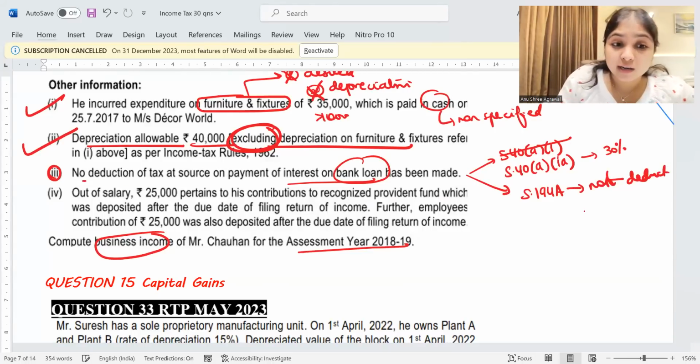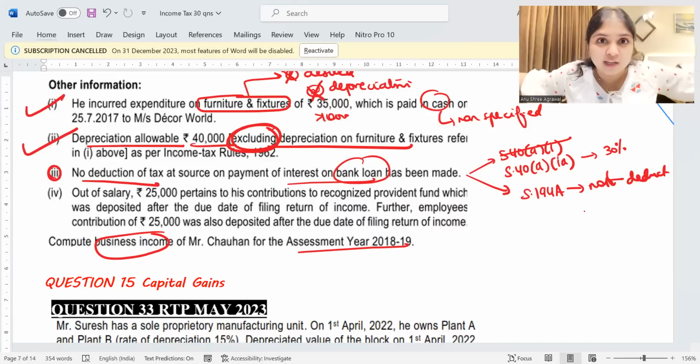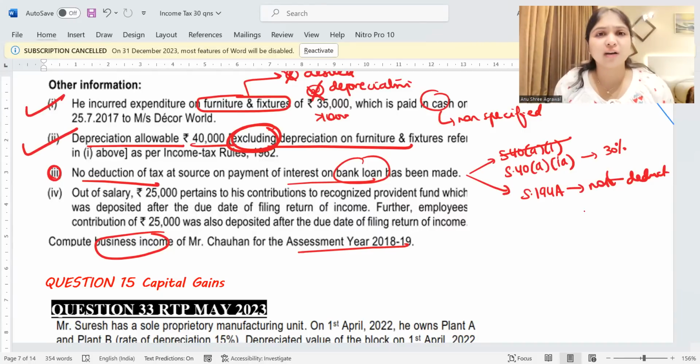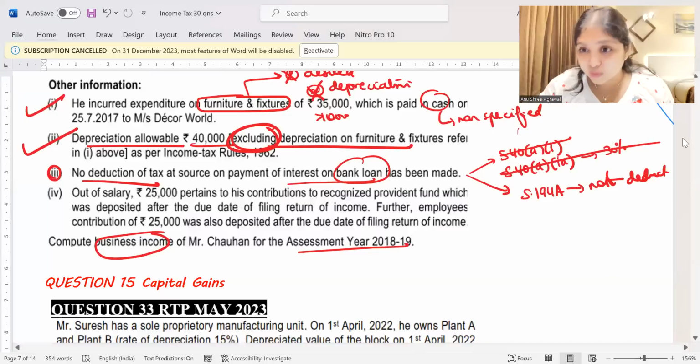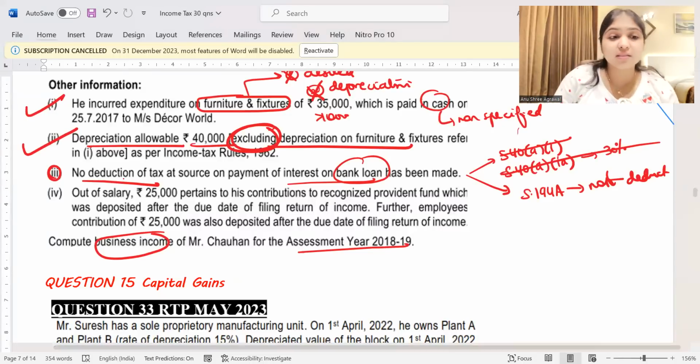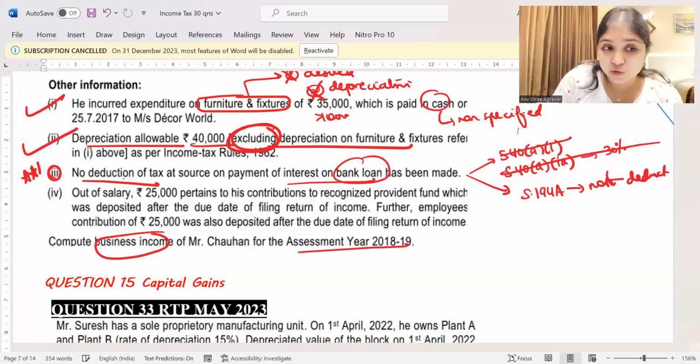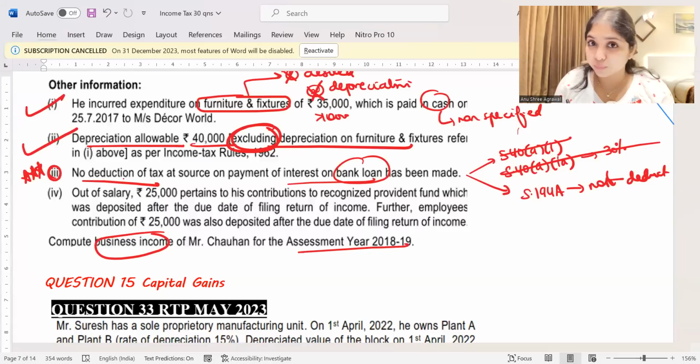So the assessee did not deduct. Did the assessee do a violation by not deducting? The assessee did not violate by not deducting, because tax is anyways not deductible. So will there be any 40A1 disallowance? No. This is the star adjustment of this question. It is for this adjustment that I worked out this question for you.